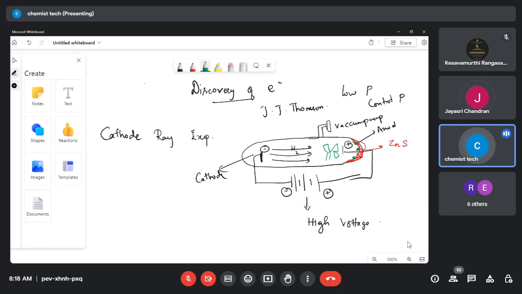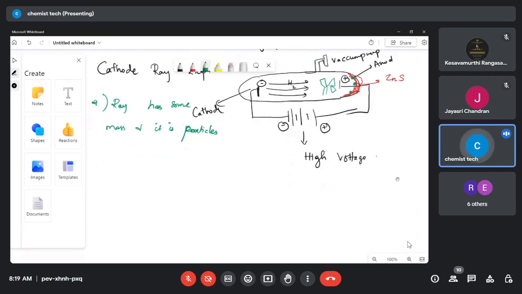Yes, ma'am. It means that the rays are actually particles. The ray has some mass, and because of that mass only, the fan starts to rotate. So the ray has mass and it is a particle. This is the next conclusion. So he proved that invisible rays are coming from the cathode and fall on the zinc sulfide, and it starts to glow. And the next point: whether these invisible rays have some mass or not.